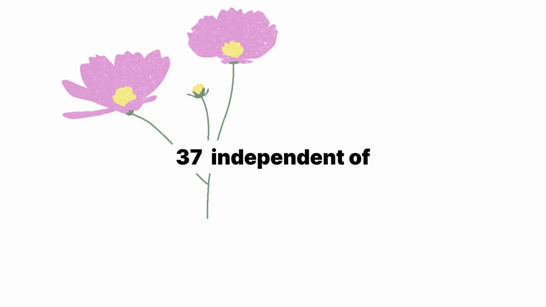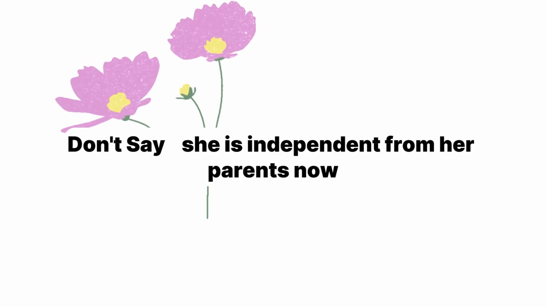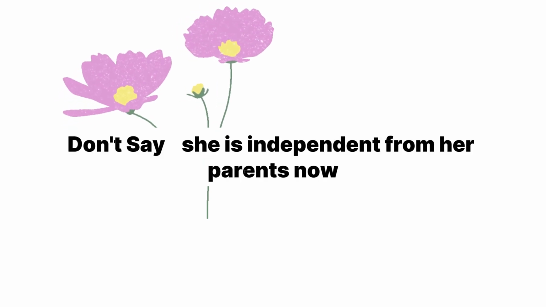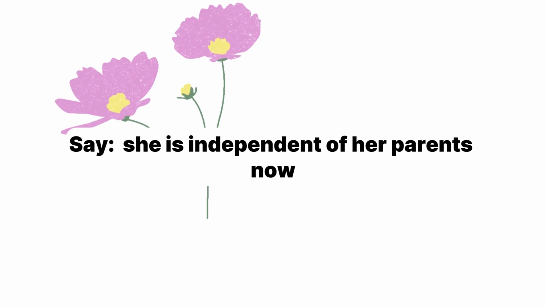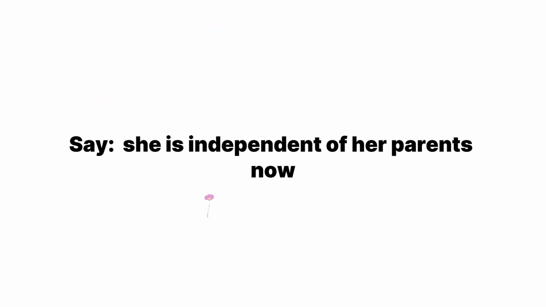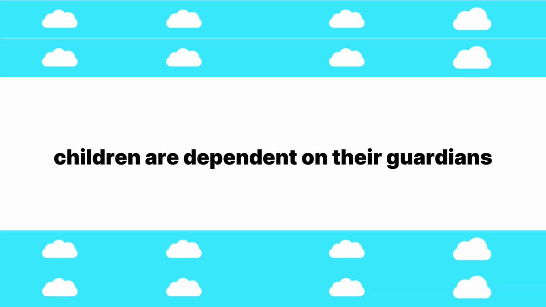37. Independent of, not from. Don't say, she is independent from her parents now. Say, she is independent of her parents now. Note, dependent on, children are dependent on their guardians.